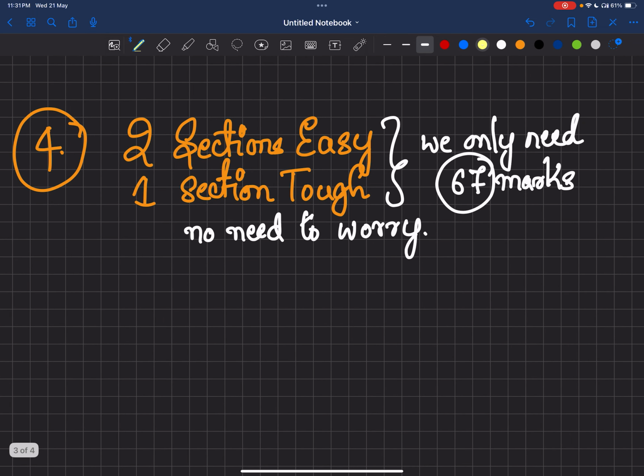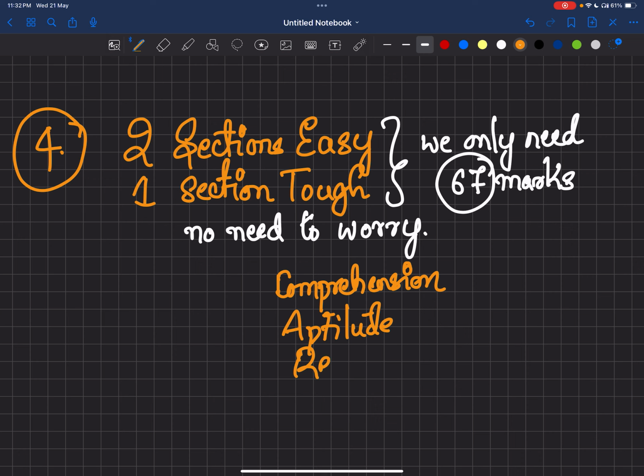Next, see, UPSC always follows this pattern. I didn't differentiate much, but later I understood that in aptitude also there are 3 sections: comprehension, aptitude, and reasoning.